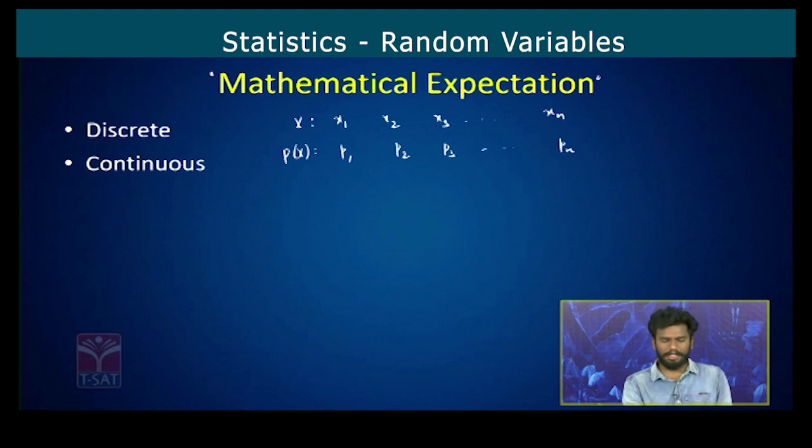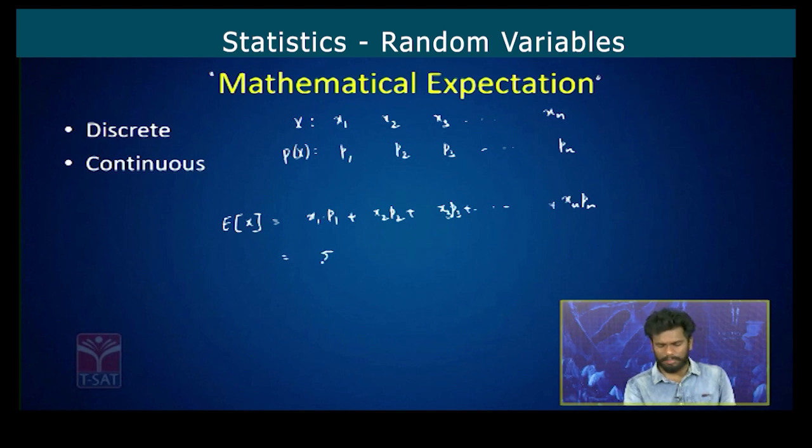Now, mathematical expectation is denoted by E of x, which we read as expectation of x. It is given by the product of the random variable and the corresponding probability, that is x1 into p1, x2 into p2, x3 into p3, so on xn into pn, and we have to add all these products, which will be equal to summation i equal to 1 to n of xi pi.